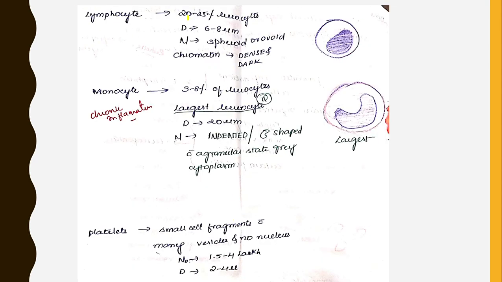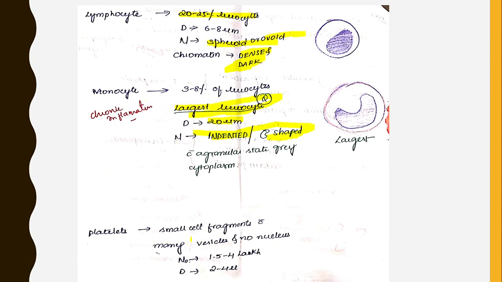Coming to lymphocytes, they comprise 20 to 25% of leukocytes. Diameter is 6 to 8 microns and nucleus is spheroid or ovoid. Chromatin is dense and dark. Coming to monocytes, they comprise 3 to 8% of leukocytes. They are the largest leukocytes. Diameter is 20 micrometers and the nucleus is indented or bean shaped with a granular straight gray cytoplasm. They are seen in chronic inflammatory disorders.